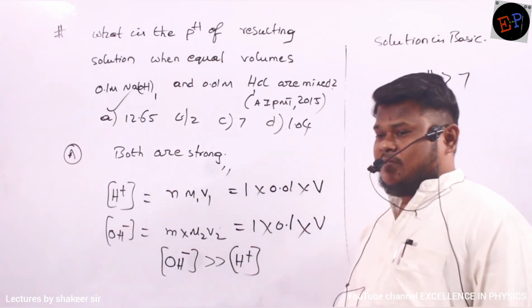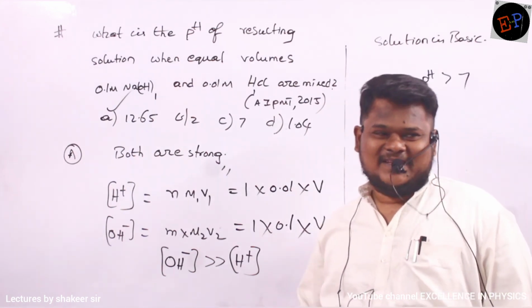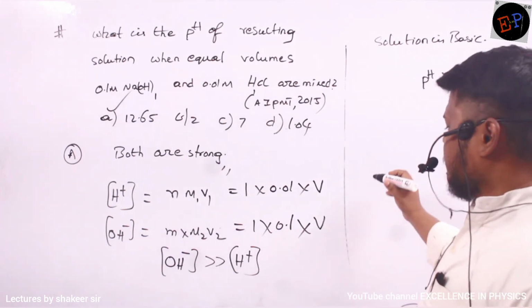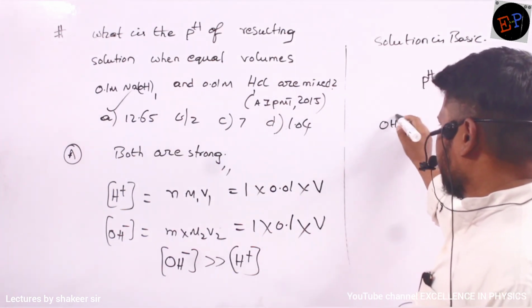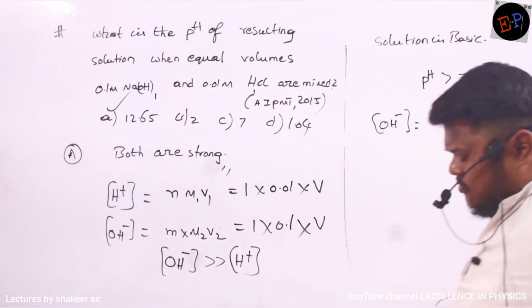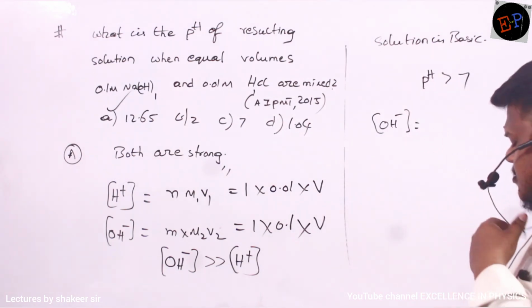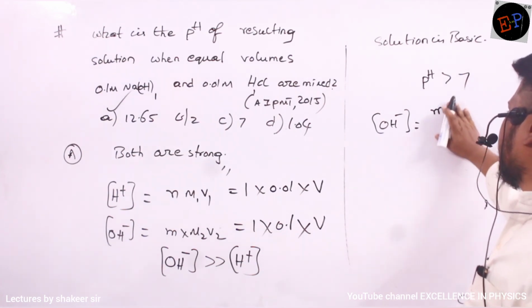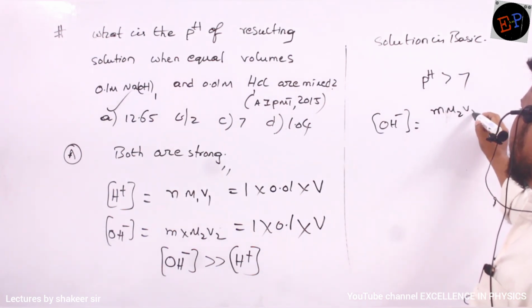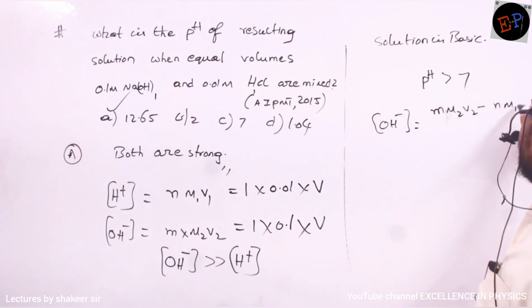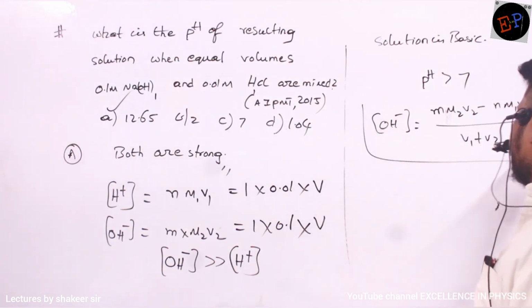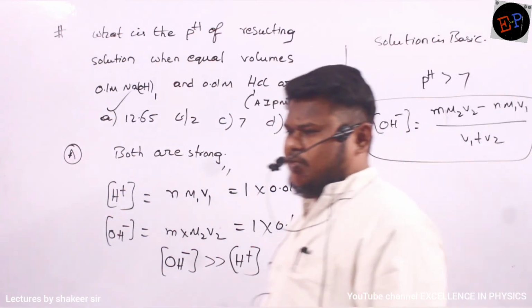Calculation also, I will do it. Are you able to understand how we are doing? So if you want to do the calculation, what is the method of calculation? OH minus ion concentration is equal to, which one is having higher concentration? Base is having higher concentration, no? So N2 V2 minus N1 V1 divided by V1 plus V2. And if you substitute in this formula, then also you will get the answer.